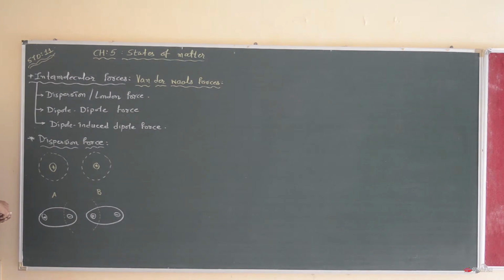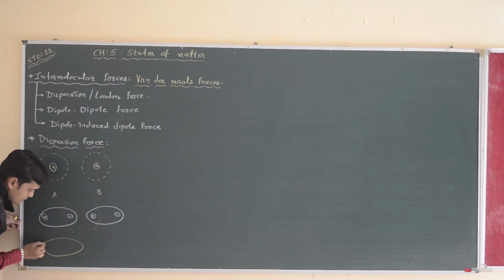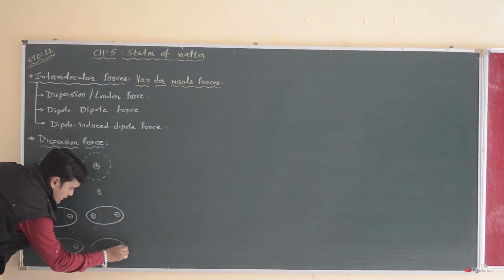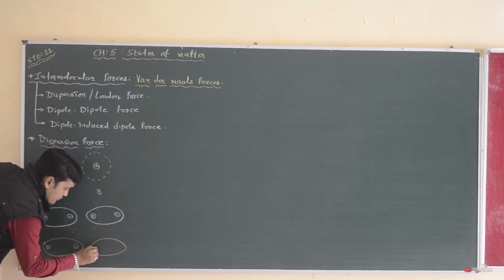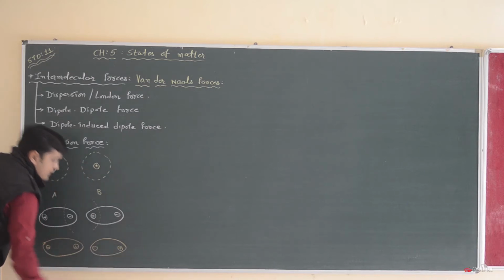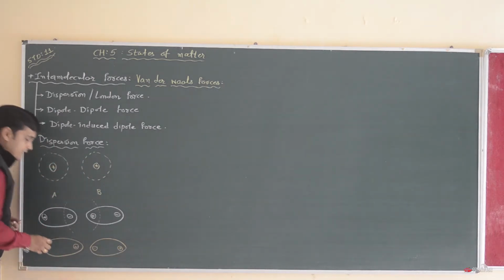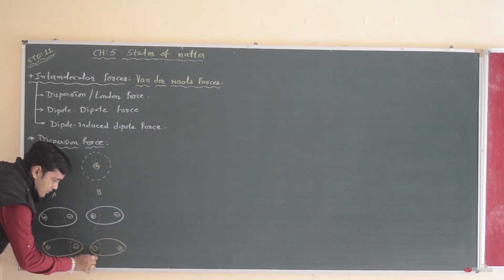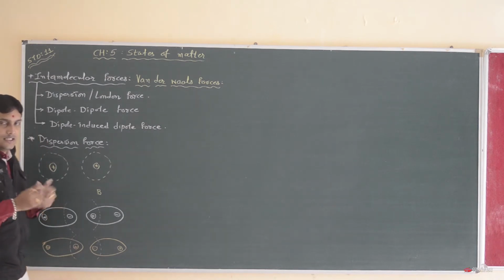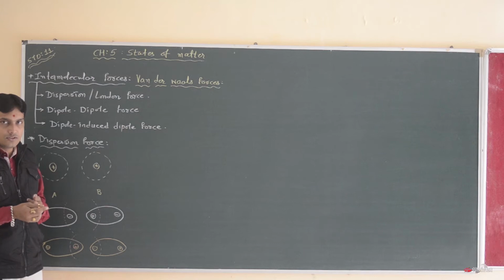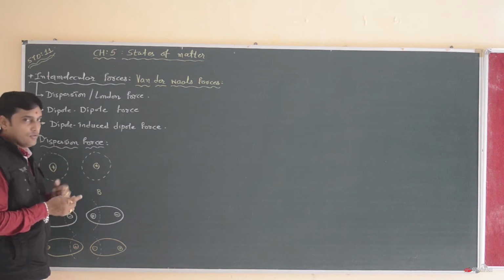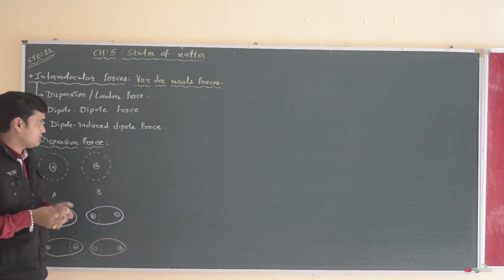We can also draw this structure in another way: negative charge on the left hand side and positive charge on the right hand side. So atom B will also induce this type of dipole. The positive charge of atom A and negative charge of atom B will interact with each other, and those attraction forces are known as dispersion force. These dispersion forces are very weak in nature.